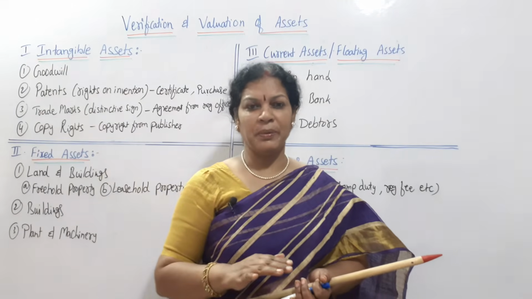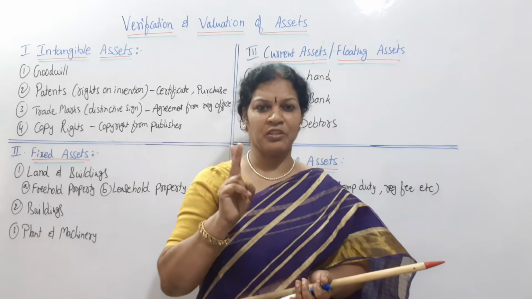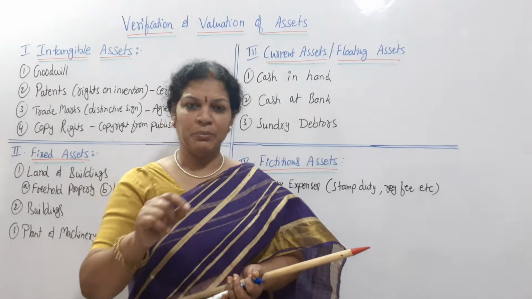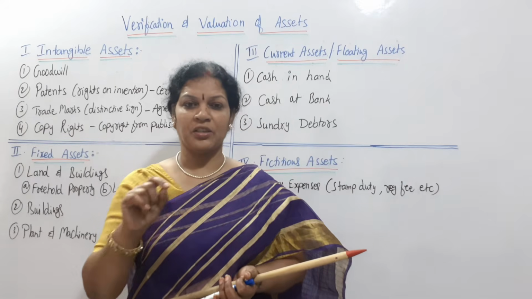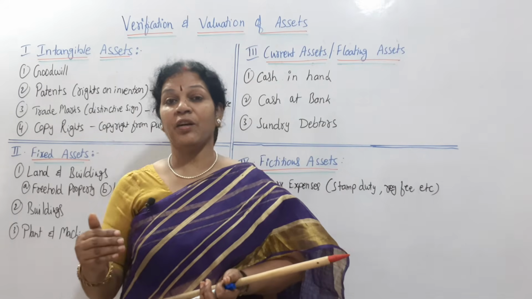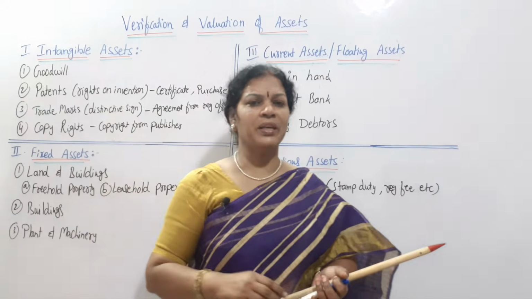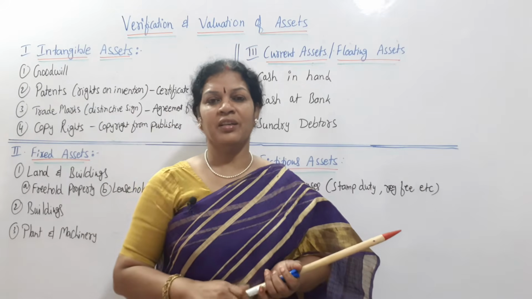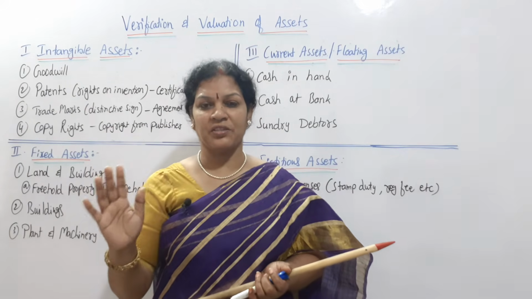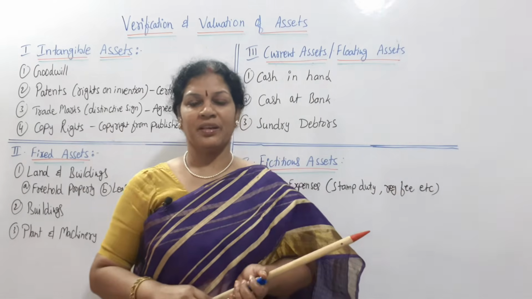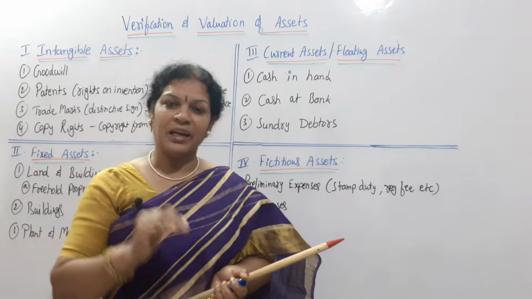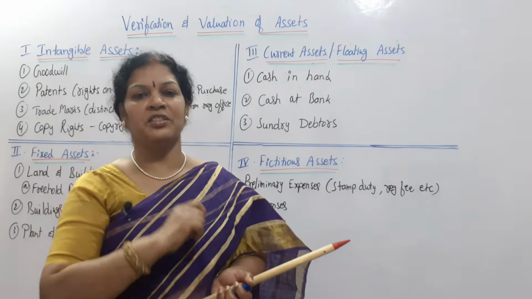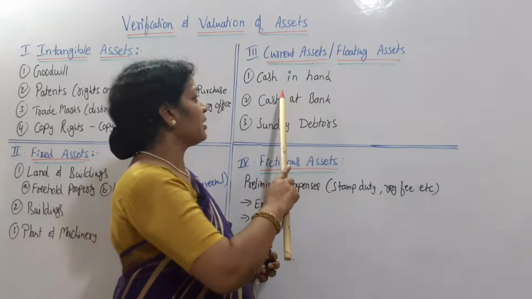Generally every month they will be preparing the cash book. Do you remember single column cash book, double column, triple column cash book? Every month they will be preparing this cash book, as per the payments and receipts. At the end of the year, suppose they are following the calendar year, January to December, the December month cash in hand, meaning closing cash, will be the opening cash of this year. So that has to be verified. For this they have to be very careful about each payment and each receipt. So that's about the cash in hand.